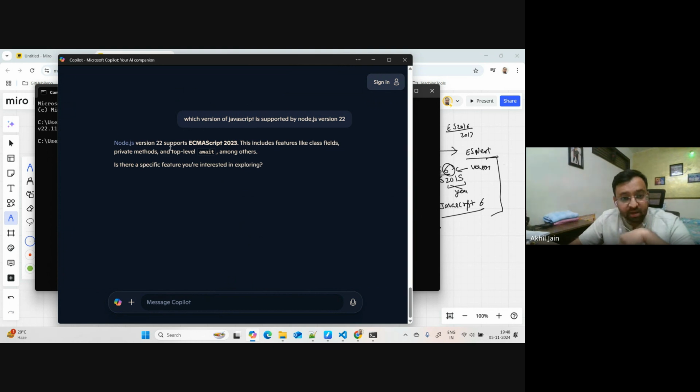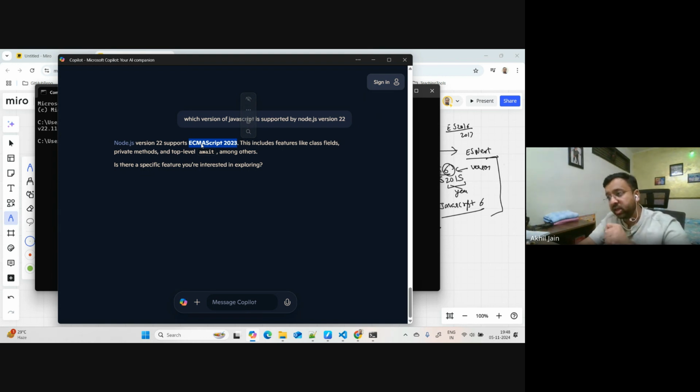Okay, it says Node.js version 22 supports EcmaScript 2023. So this version is supporting this. When I downloaded this version of Node.js, it has the capabilities to allow anyone to write JavaScript using this standard. But it does not mean that someone can only write using this standard. Okay, it does not mean that.